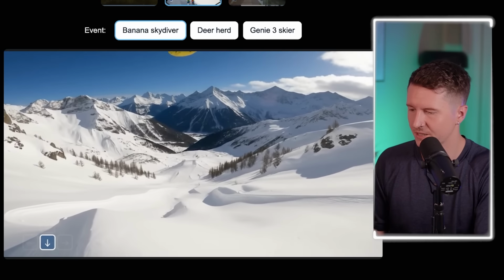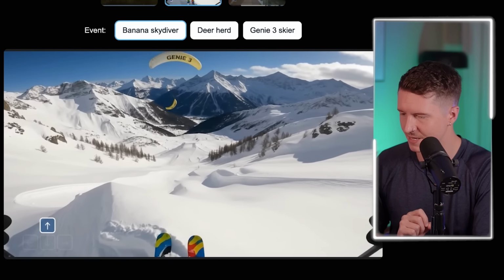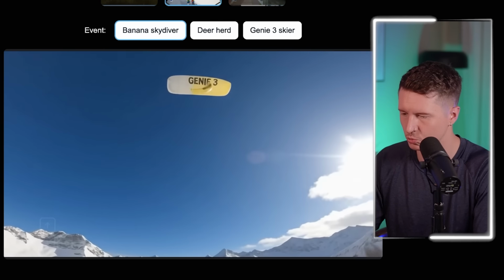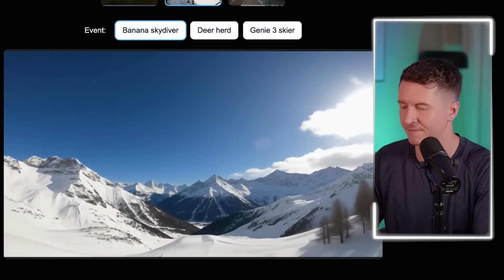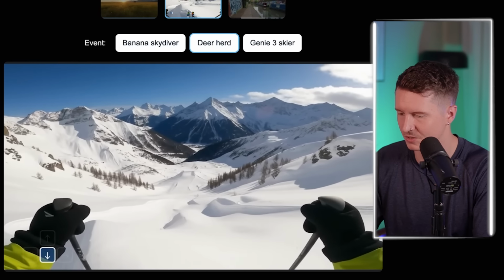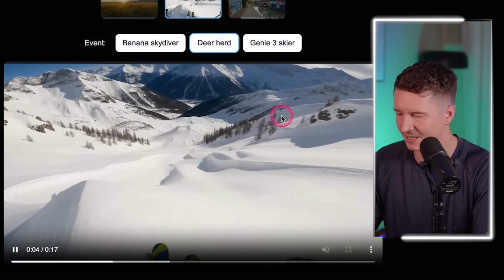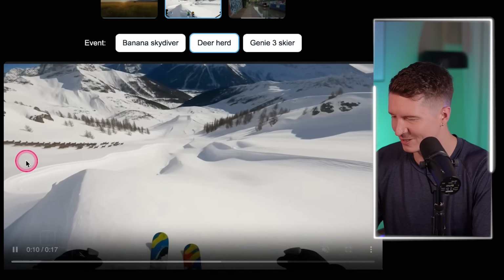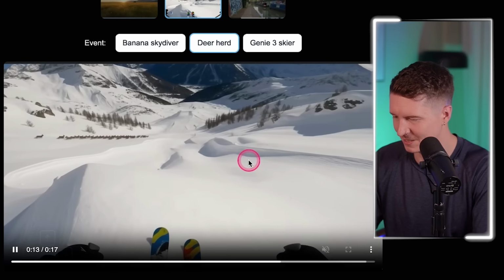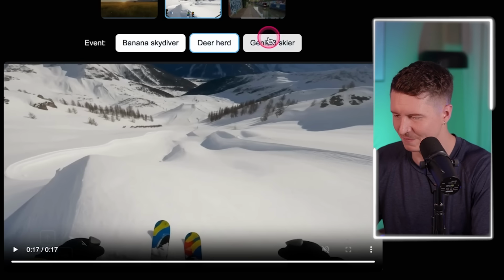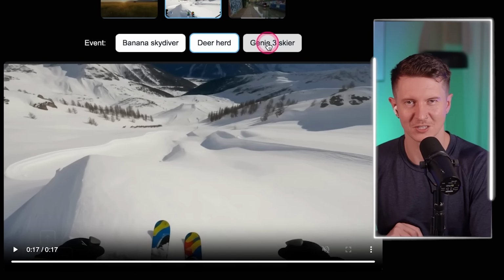Now, they have a little demo here, which is quite a lot of fun to explore. So you can see here that we are skiing together. There is a banana paragliding down this mountain. And what's lovely is that we get an option to choose some of the other events. So you can simply try deer herd. And here, you can see that we are skiing, and of course, suddenly we are in a stampede of deer emerging from the left. Now, I would say the animation of these is slightly leaving something to be desired. It seems as if they are like a wooden cutout that is being dragged across the screen. But I am being rather fierce with my critique.